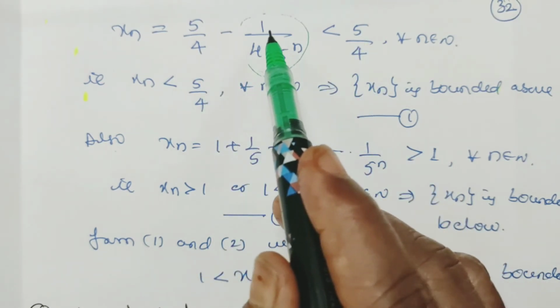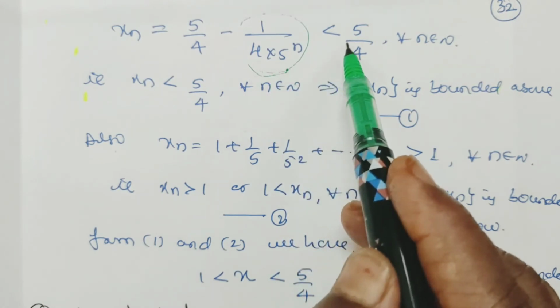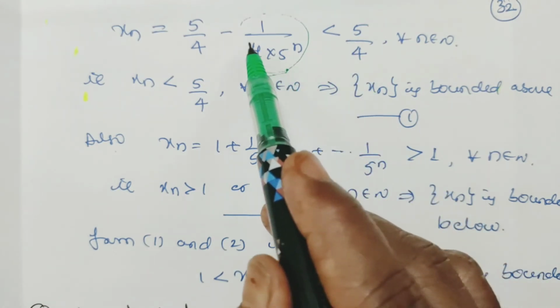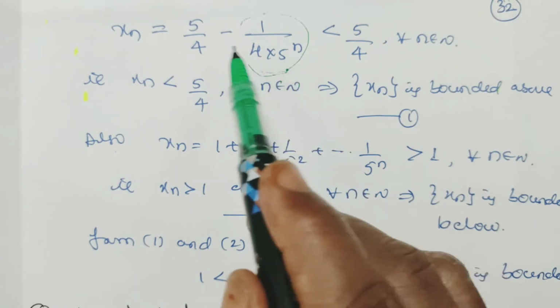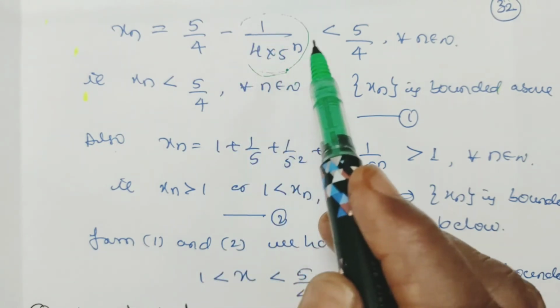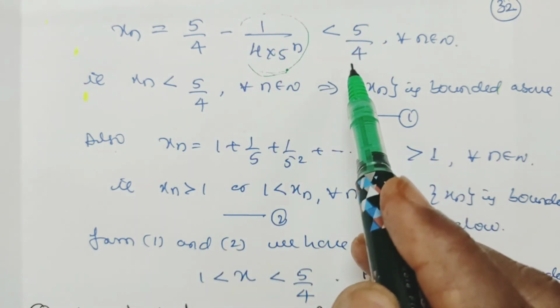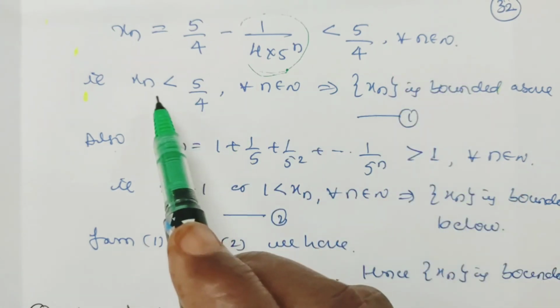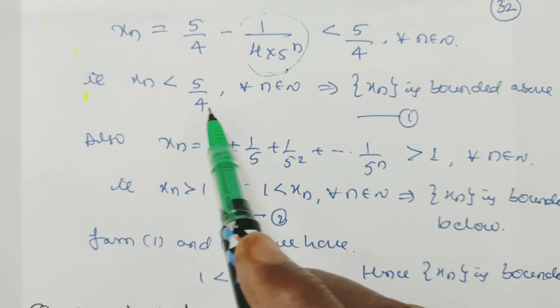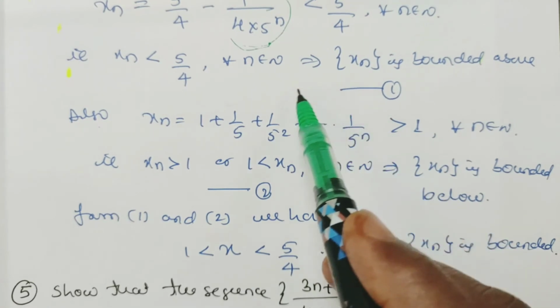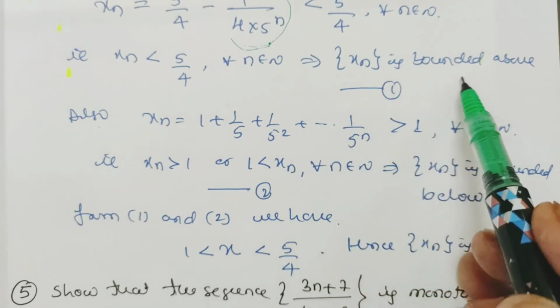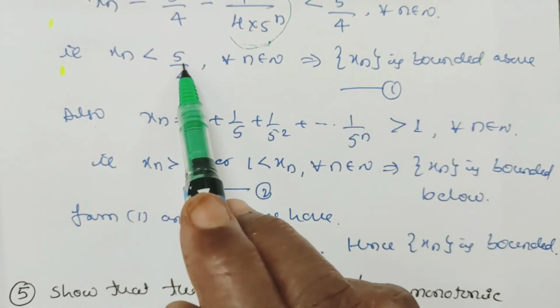5 by 4 में अगर हम थोड़ा भी वैल्यू माइनस करें तो उसका वैल्यू 5 by 4 से कम होता है, because here this is minus, this one is a positive value, 5 by 4 minus some positive value will give less than 5 by 4 only, for all n belongs to N. So this implies xn is less than 5 by 4 for all n belongs to N, and this implies xn is bounded above, all the values of xn are less than 5 by 4.